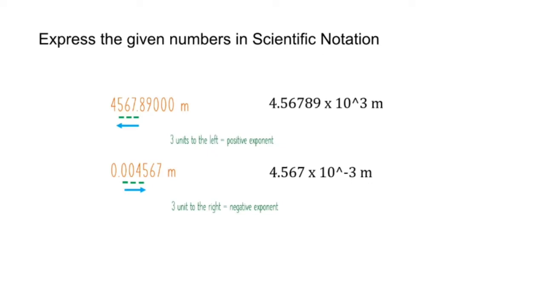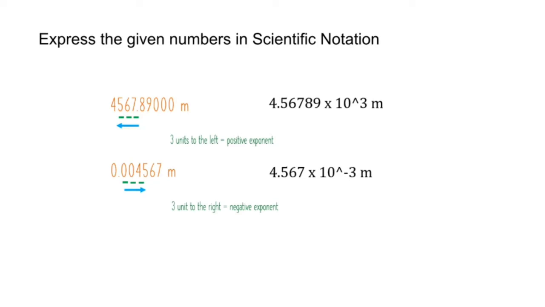To express numbers in scientific notation, the first thing we need to look at is the decimal point. Remember that the direction of the movement of the decimal point will determine the magnitude and sign of the exponent. For the first example, 4,567.89000 meters, the decimal point moves to the left and stops in the middle of 4 and 5. The decimal point passed 3 units to the left, giving us 4.56789. The left movement indicates a positive exponent, giving us 10 to the power of 3.